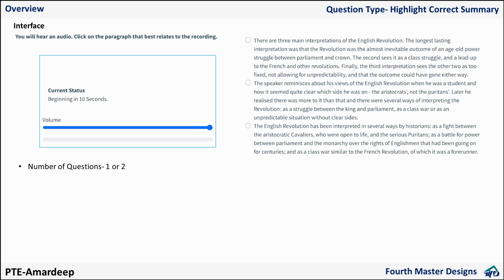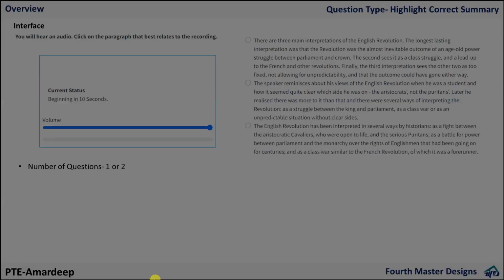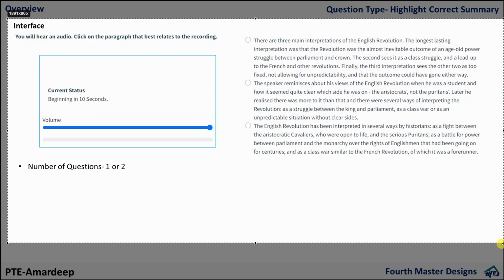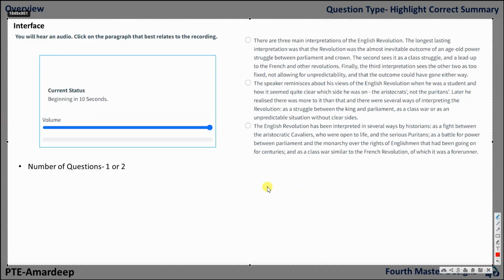Why? Let me give you an example. So let's say I am going to explain this with the help of the write from dictation question type. Let's say write from dictation question type is worth 60 marks. Now if you are getting 3 write from dictations, and in those 3 you have 30 words, so you have 30 words. Now the weightage of one word is 2, and if you answer 20 correctly out of 30, your score will be 40. Why? Because 20 into 2 is 40.